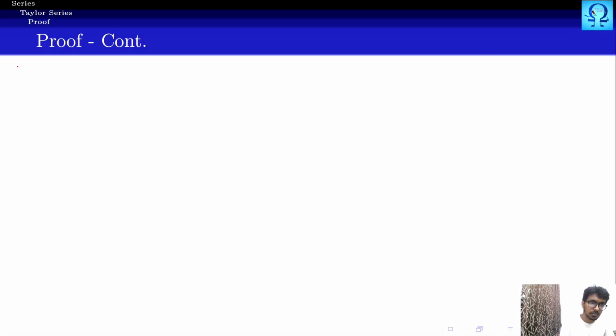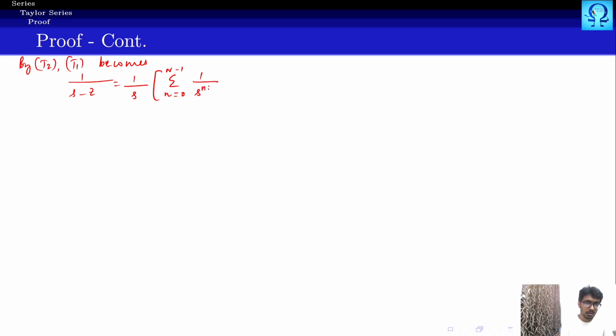So by T2, T1 becomes 1 upon s minus z shall be written as 1 upon s multiplied with summation n runs from 0 to big N minus 1 of 1 upon s to the power n plus 1 multiplied with z to the power n. Just a minute. What should we have?